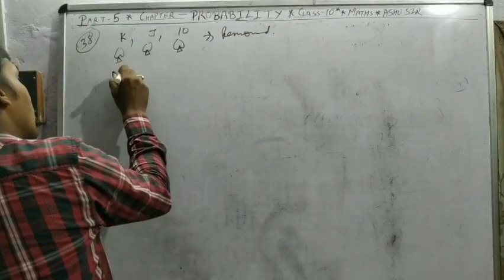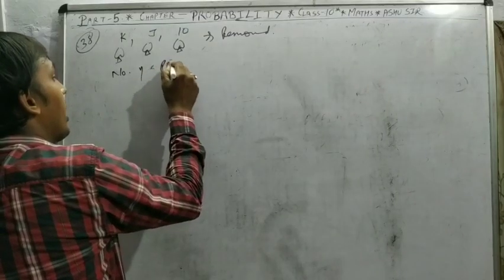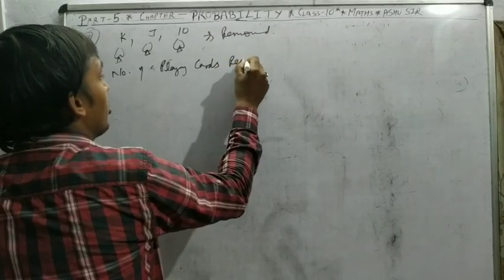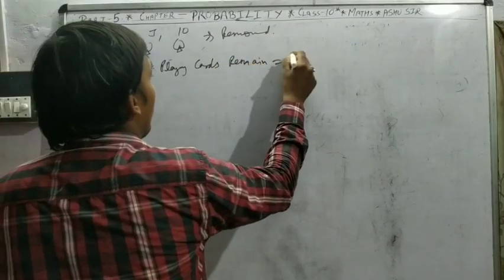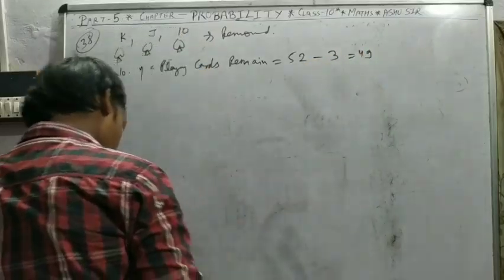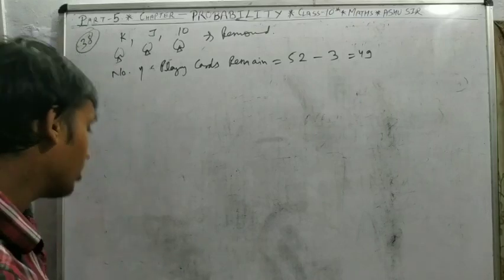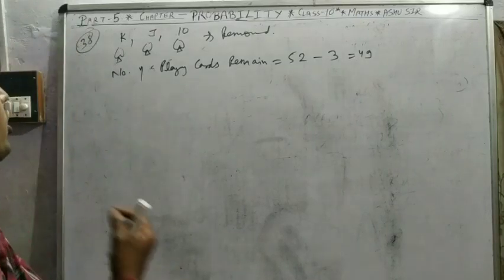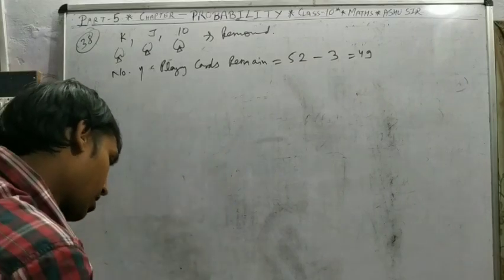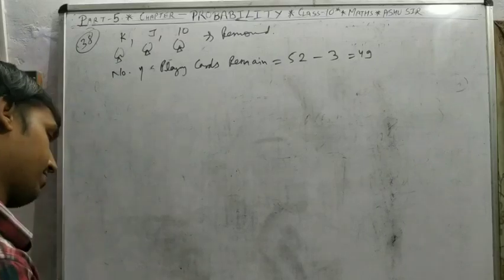Means the number of playing cards remaining is 52 minus 3, 49. Because the spade of king, spade of jack, spade of 10 are removed. Means 3 cards are less in the total pack. And a card is drawn from the remaining pack.